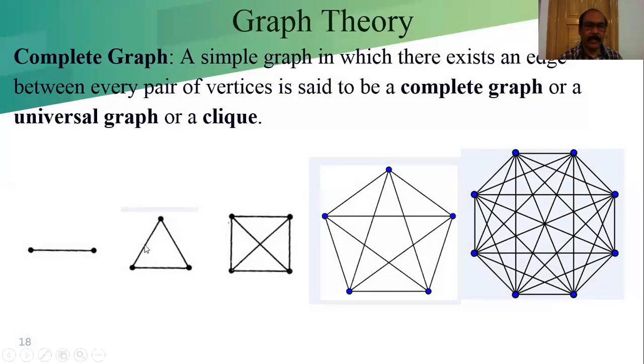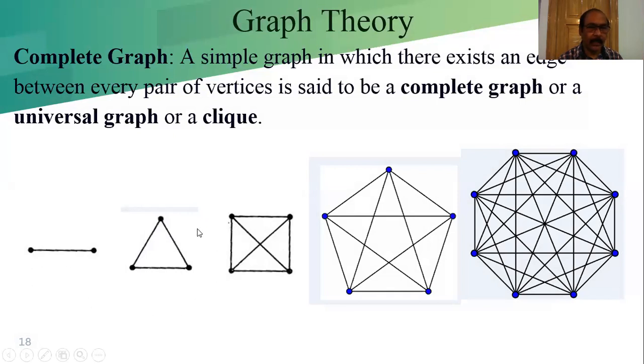If I take this graph, all the vertices are connected. If any vertex is there which is not connected to any other vertex by an edge, then that is known as a disconnected graph.